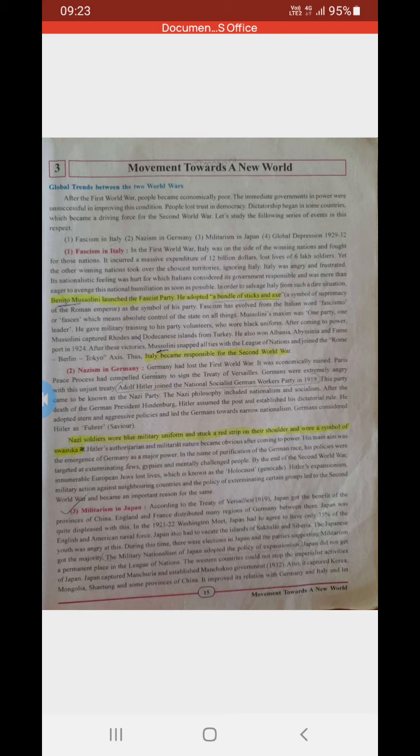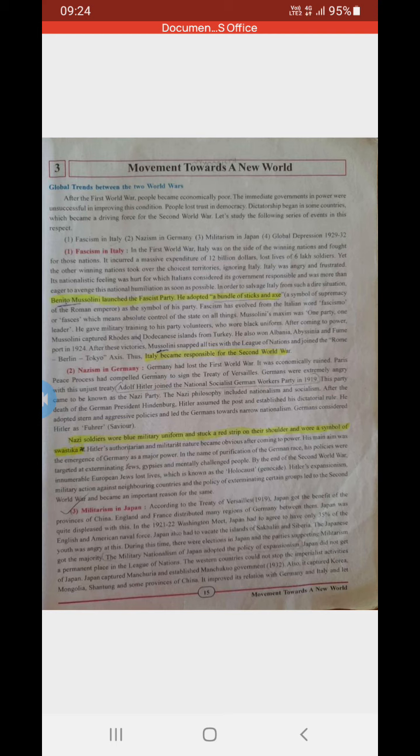The countries were not taking the decisions or adopting the solutions the League of Nations gave for world peace and security. In this way, the League of Nations failed. So even Japan did not hold a permanent place in it.